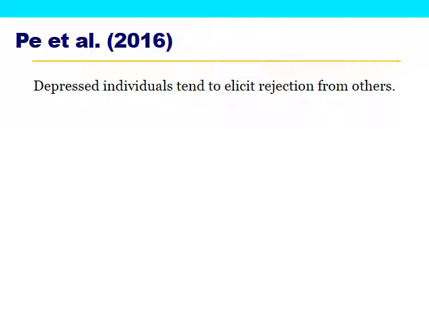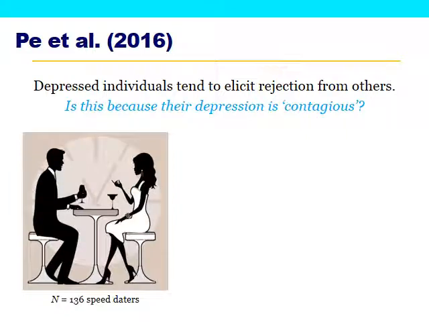Here's the third example that we will see in this video today, and the final example that we'll see. They used speed dating, kind of a creative thing, maybe not so common anymore, but a creative way of collecting data from people, to test whether people who are depressed tend to be more likely to be rejected by others. And their hypothesis was that this is actually somewhat of a self-fulfilling prophecy, that people who are depressed, their depression actually rubs off on other people, which causes those other people to reject them. So again, in this study, they used 136 speed daters,